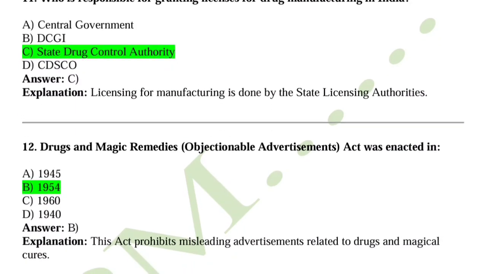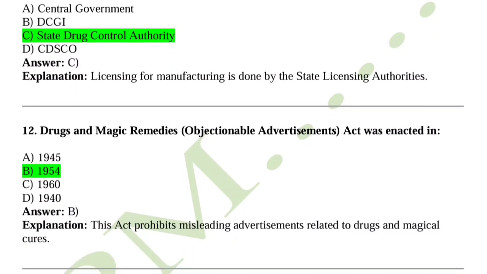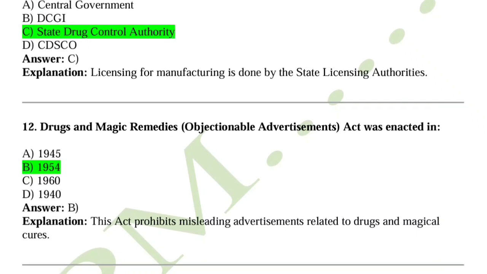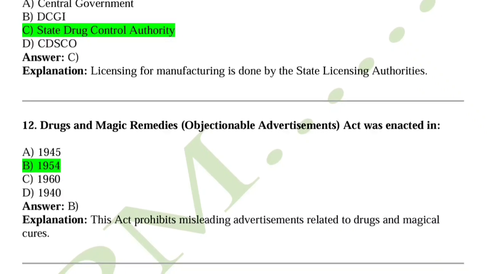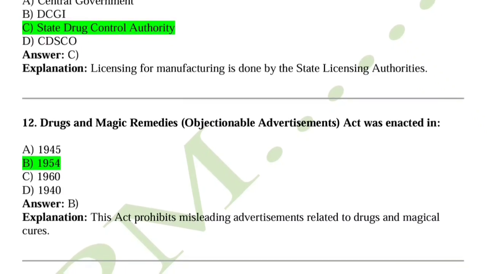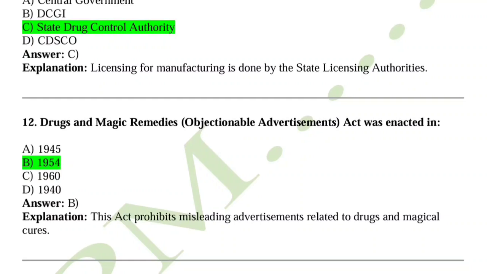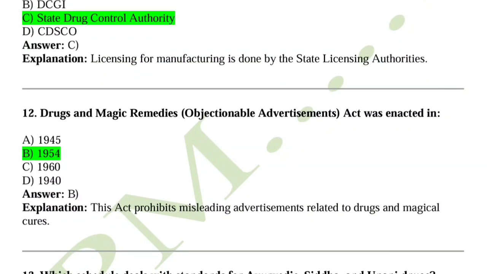Question number 12, the Drugs and Magic Remedies Objectionable Advertisement Act was enacted in? So option B is correct, 1954. This act prohibits misleading advertisement related to drugs and magical cures.